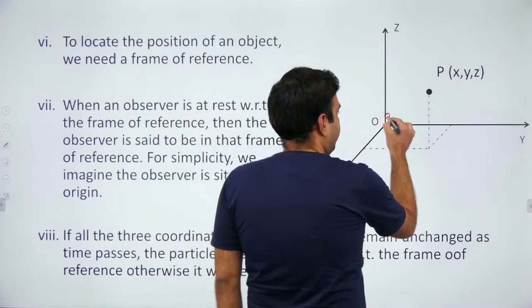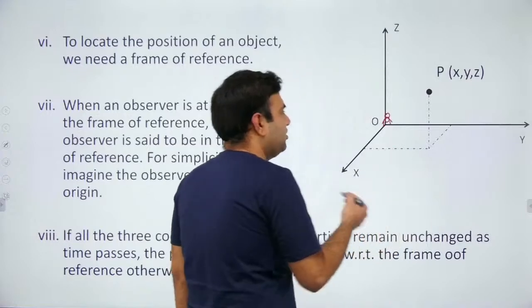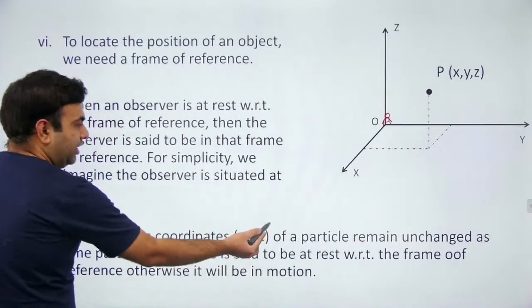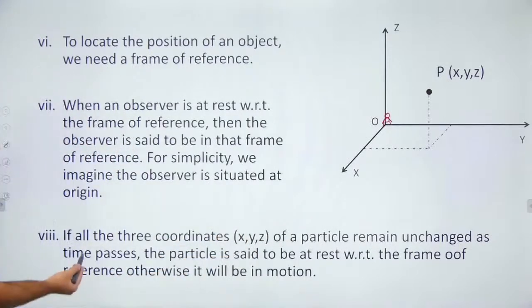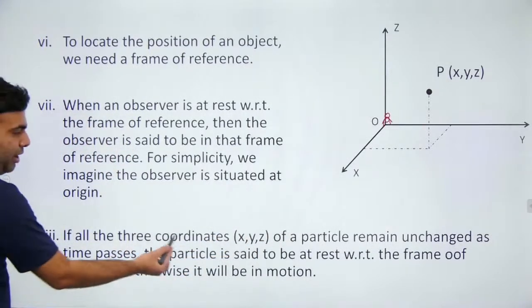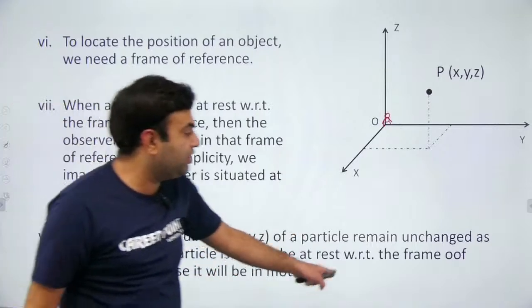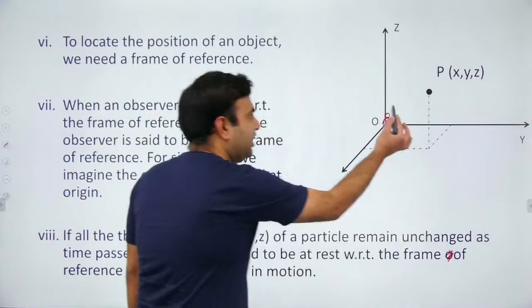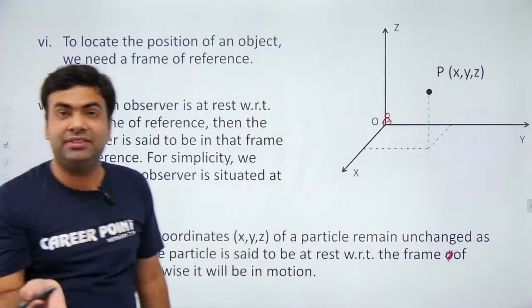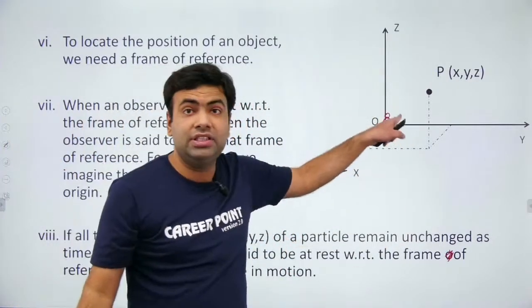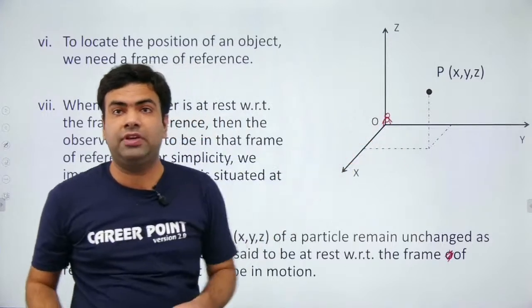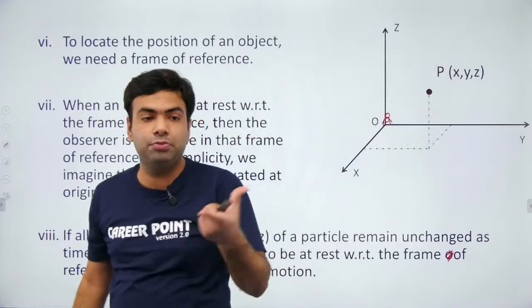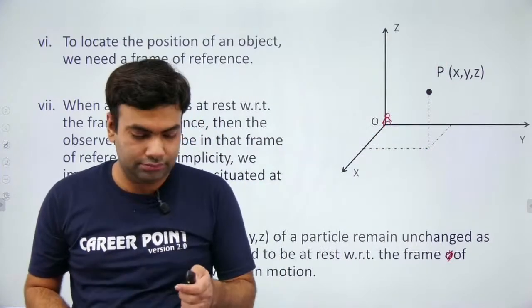See, with respect to the observer, which is generally at the origin, if all three coordinates of the particle remain unchanged as time passes, then the particle is said to be at rest with respect to the frame of reference. If the coordinates are not changing, then we say it is at rest with respect to this observer, with respect to this frame of reference. If any of these coordinates is changing, that means this particle is in motion.